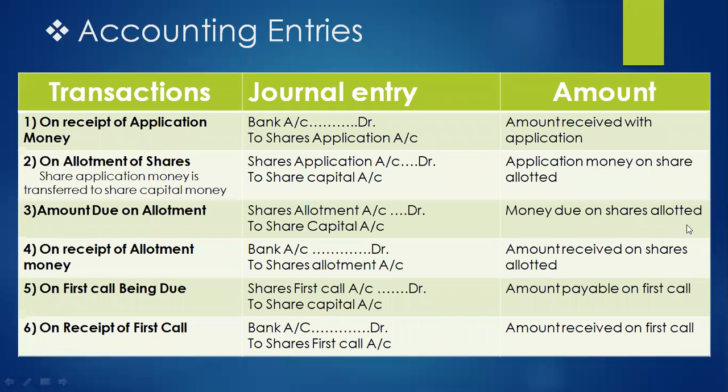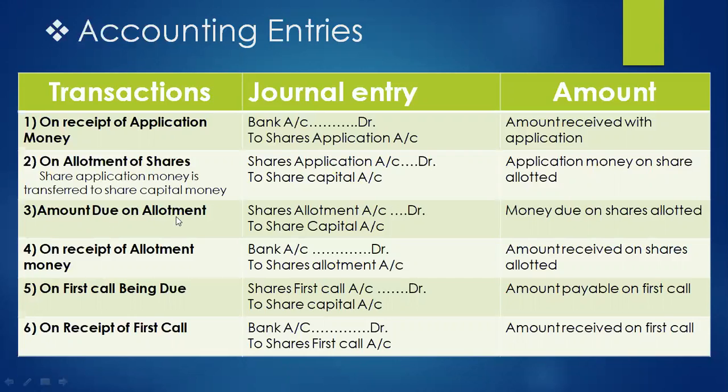Now next is what will be the journal entries when the money is payable in installment. Only in case of application, first the money will be received and then this money will be transferred to share capital account. So first entry will be bank account debit to share application account, and next, when the money is transferred to share capital account, entry will be share application account debit to share capital account.